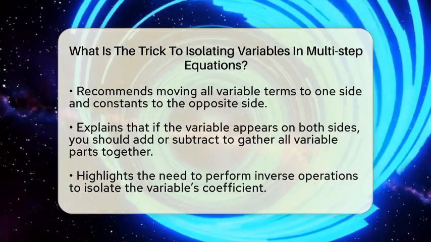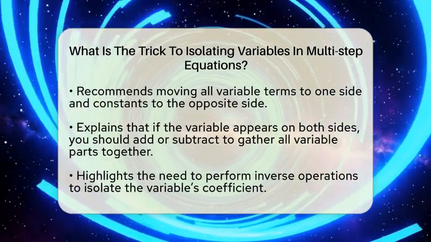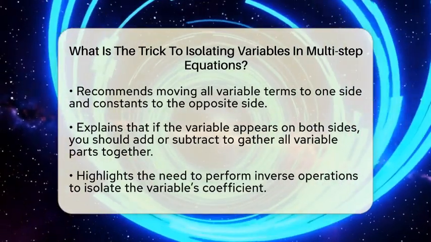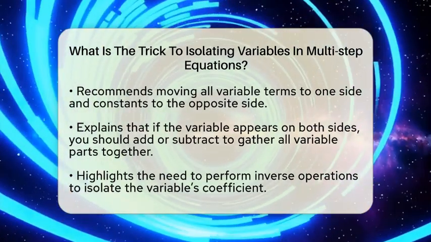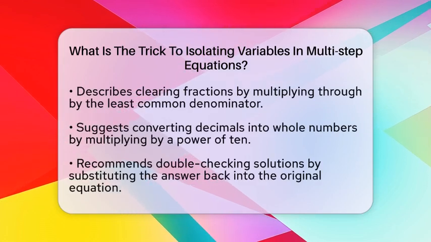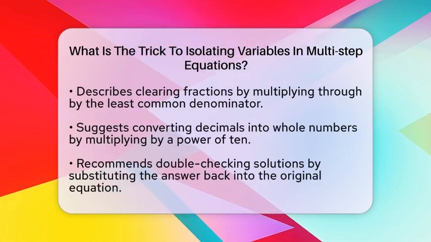Now, focus on the coefficient of the variable. If the variable is multiplied by a number, divide both sides by that number. If it's divided, multiply both sides by that number. This step is what really isolates the variable.